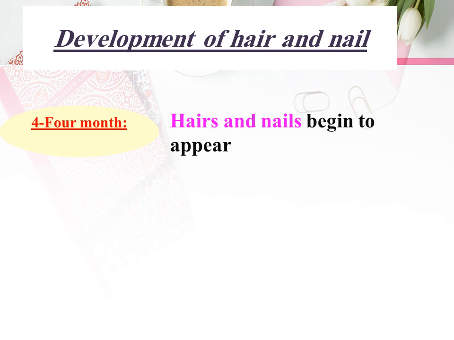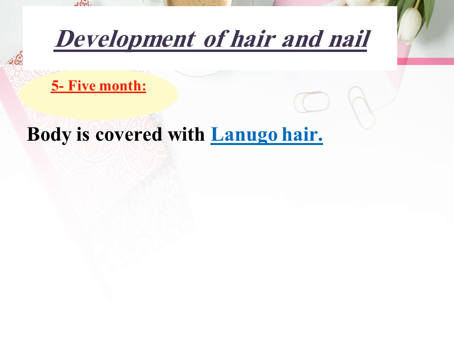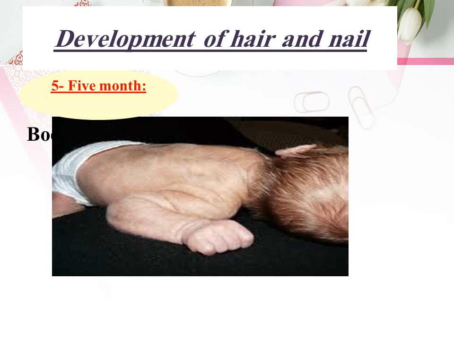At 4 months, hair and nails begin to appear. At 5 months, the body is covered with lanugo hair. What is meant by lanugo hair? It's a fine hair covering the whole body of the fetus, like this.